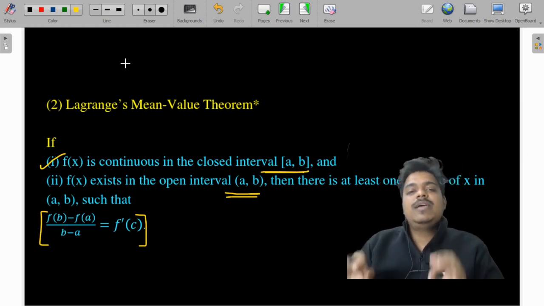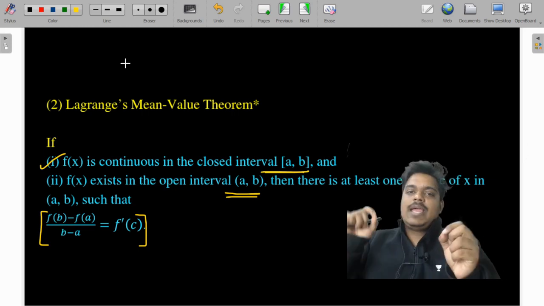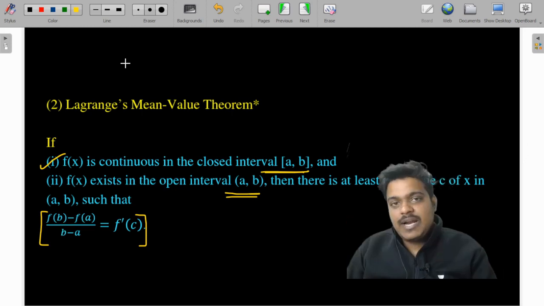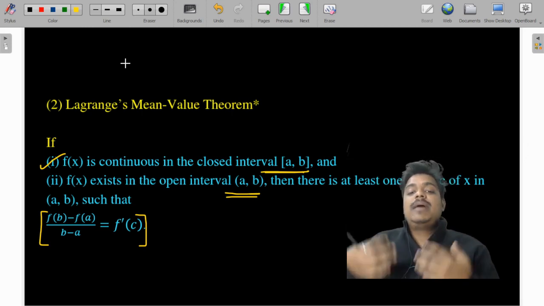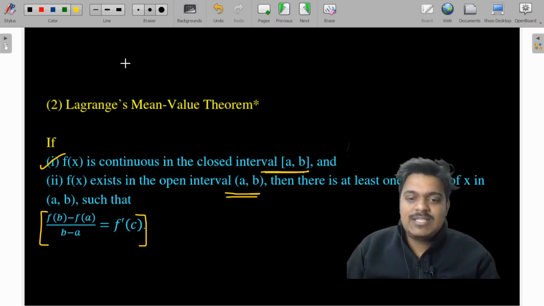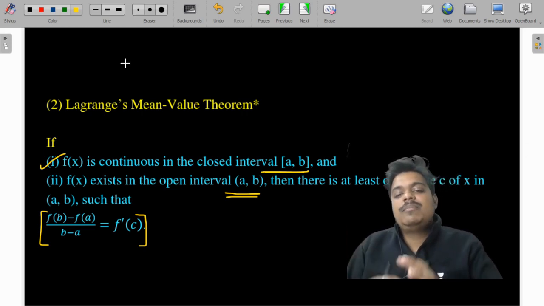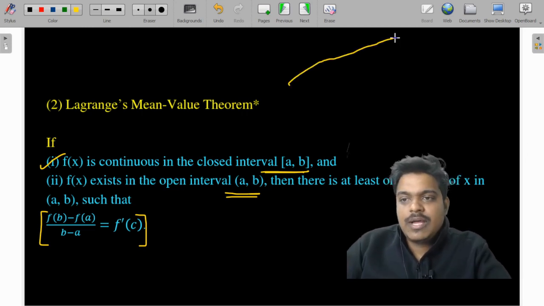So simply we are generalizing the case where there are 2 points, a and b, and the value of the function is different at both points, which usually happens. In that case there might exist a point c such that f dash c is equal to f of b minus f of a divided by b minus a. For example, suppose this is your graph.